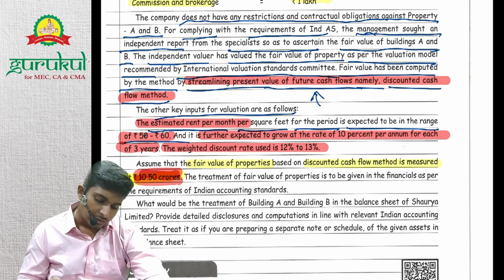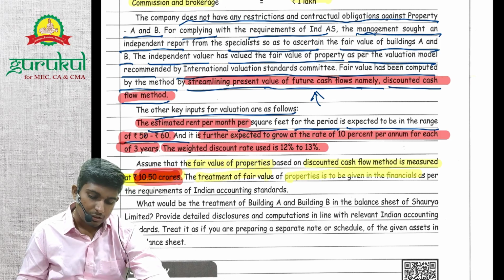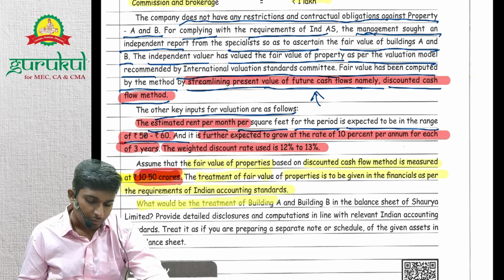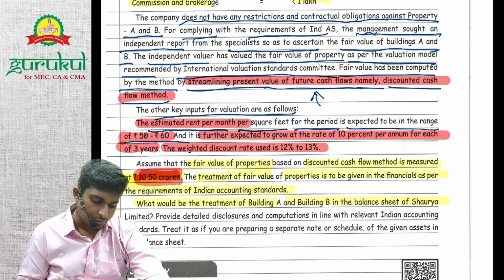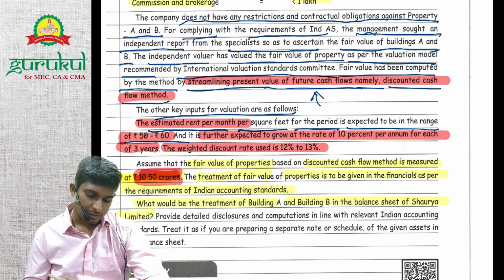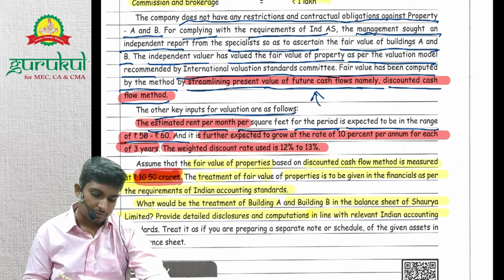Next, the treatment of fair value of properties is to be given in financials as per the requirement of Ind AS. What would be the treatment of building A and building B in the balance sheet of Shaurya Limited? So they're asking us the treatment in the balance sheet. How will we provide detailed disclosure and computation in line with relevant Ind AS? Treat it as if we are preparing a separate note or schedule of the given assets in the balance sheet.